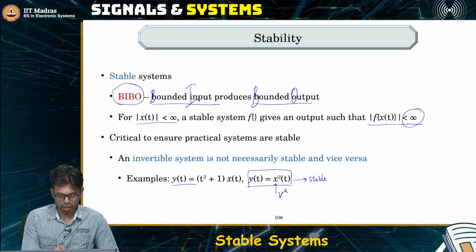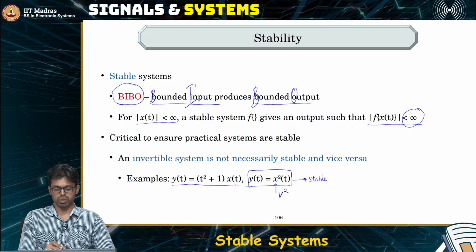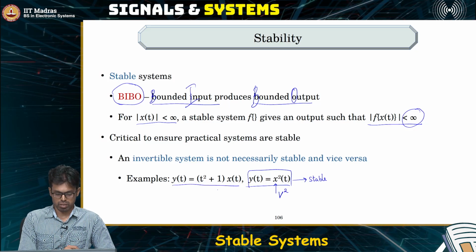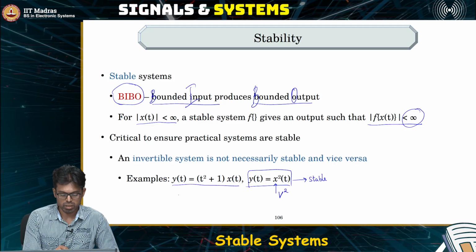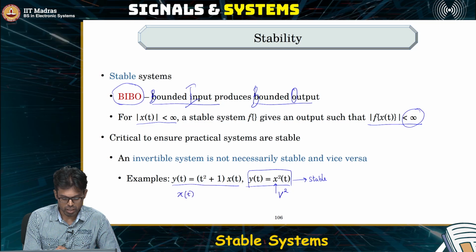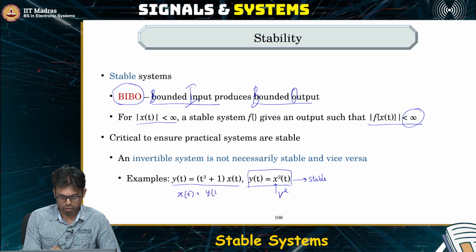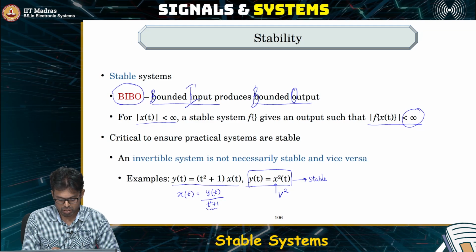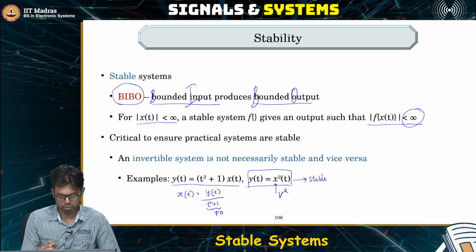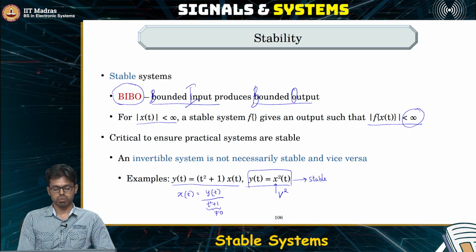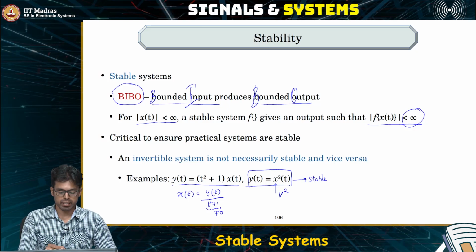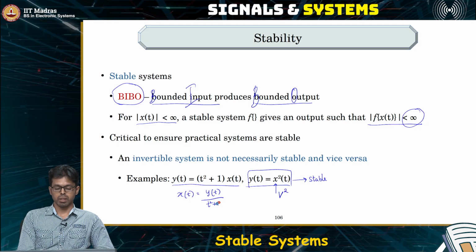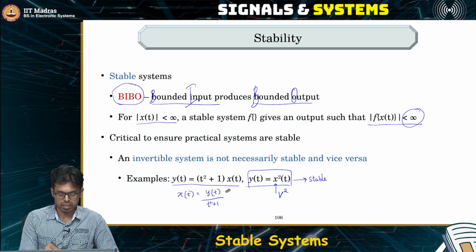So for that, we have another example here. If you see this setup, there exists an inverse for this system. What is the inverse? You can always find x of t as y of t divided by t squared plus 1. This is never going to be 0. So the inverse will always exist, but this is unstable. Why is this unstable?